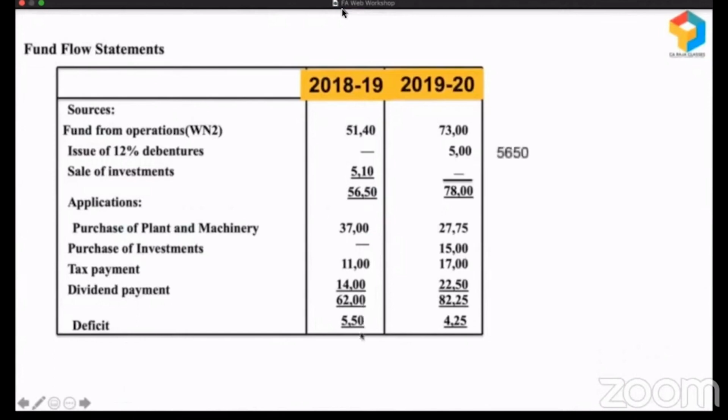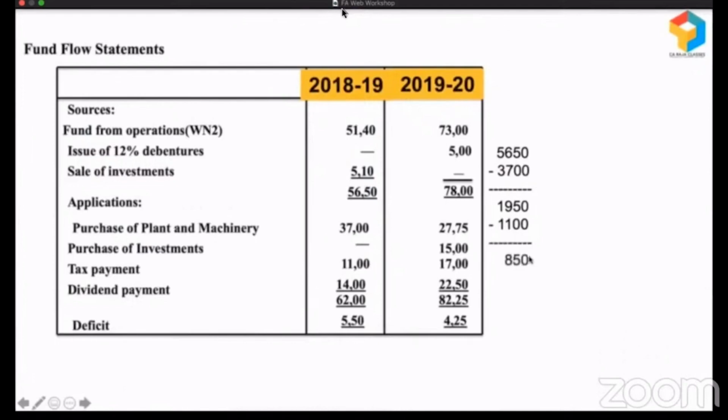Let's analyze this. What is the total source? It is this 5,650. When they had 5,650, they purchased plant and machinery. Since they had so much fund, 3,700 is okay, because even after paying all this, they'll have a surplus of 1,950. And then what are they supposed to do? Tax is compulsory, they cannot escape. From 1,950, they paid taxes of 1,100. So they are left with 1,950 minus 1,100, which is 850.